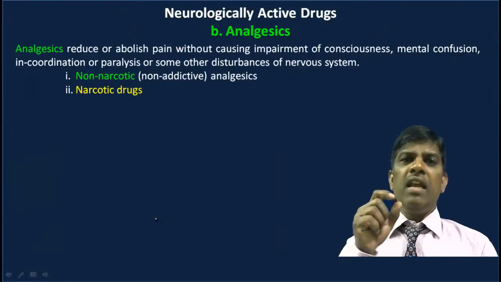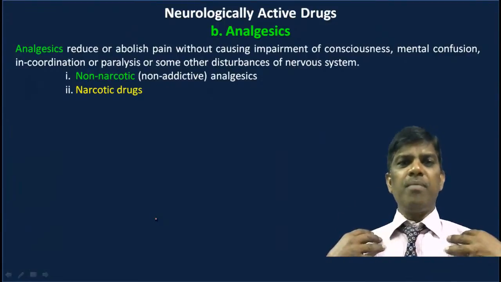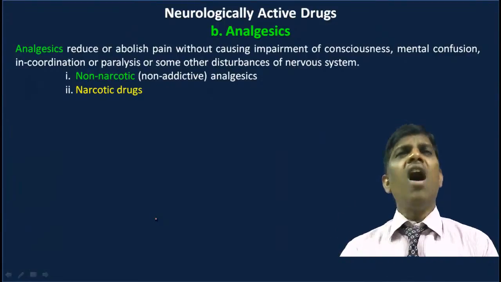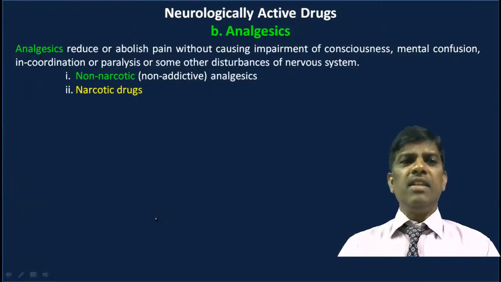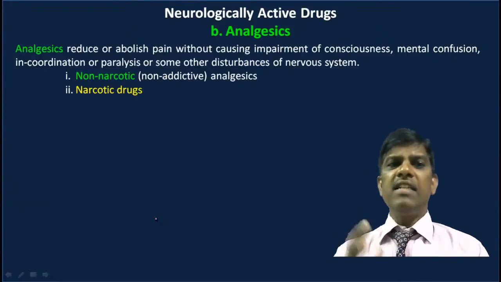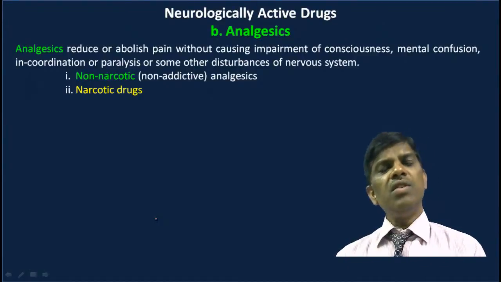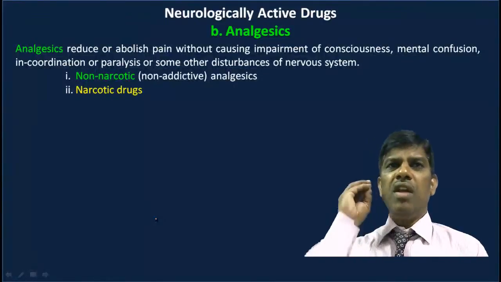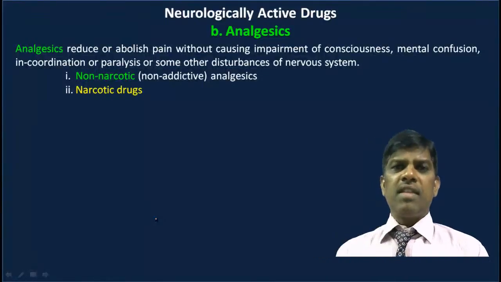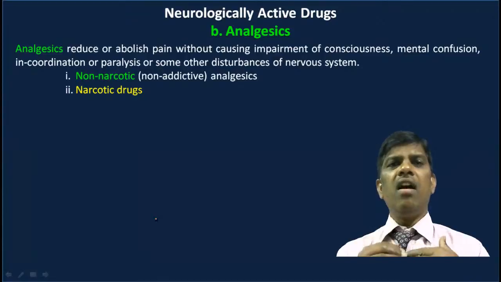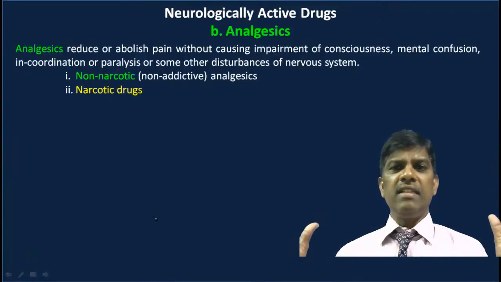We get pain because of some cause. How does this pain take place? Analgesics reduce or abolish pain without causing impairment of consciousness. So these analgesics act on particular sites and will not make you unconscious. What happens in our body?